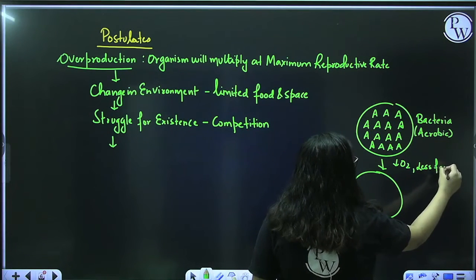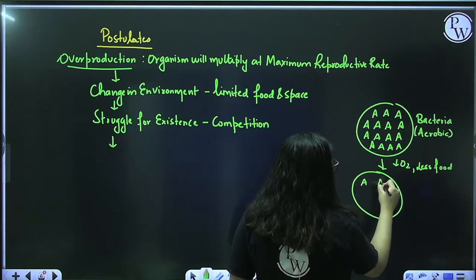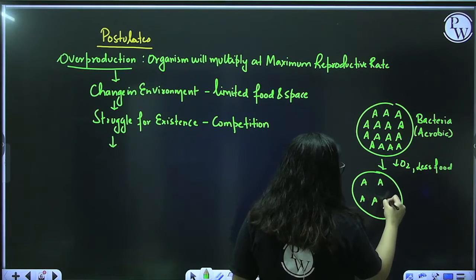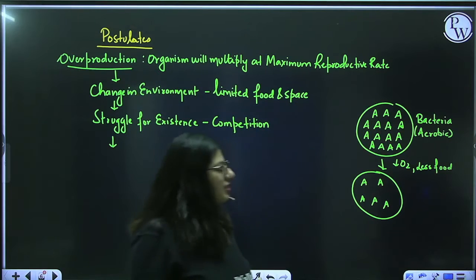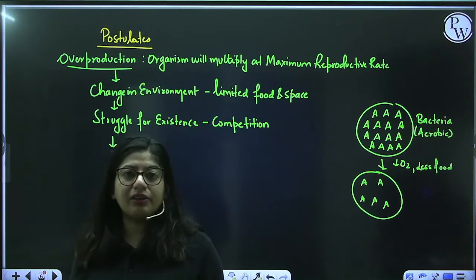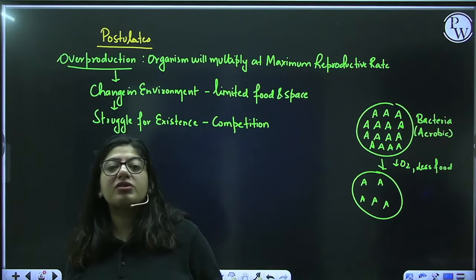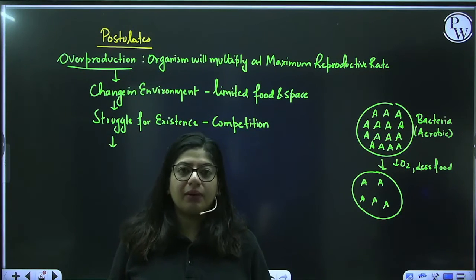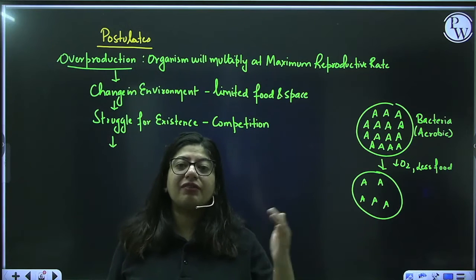Now some of the bacteria will die, only a few will survive. Okay, now why did they survive? They survived because they were better than the others. Now why are they better than the others? Darwin said they are better because they have some changes in them, which are known as small scale variation.